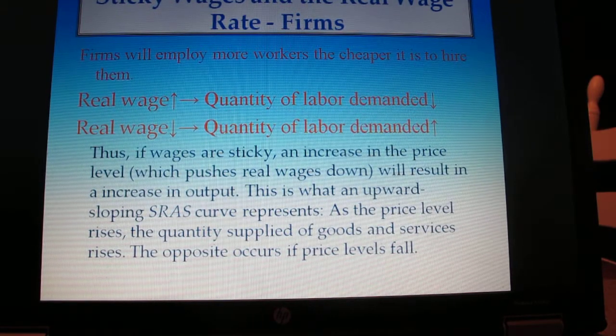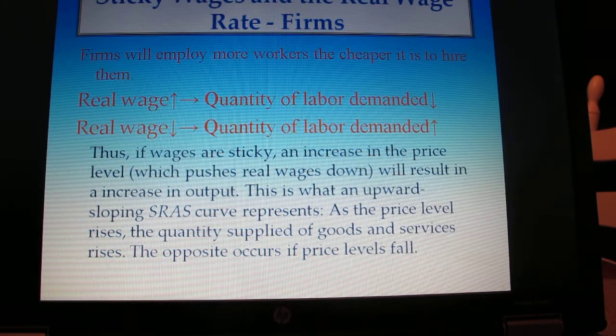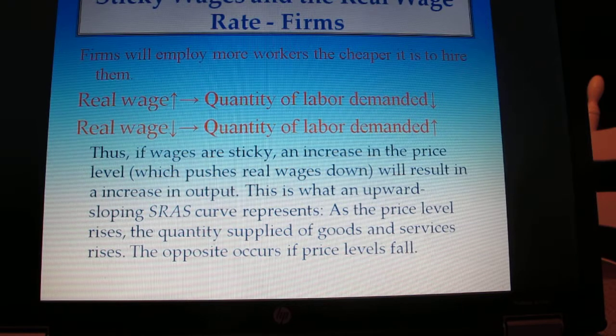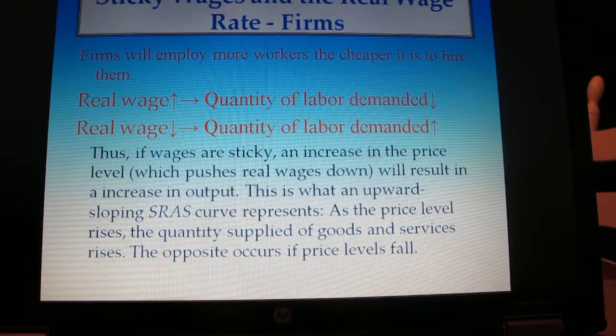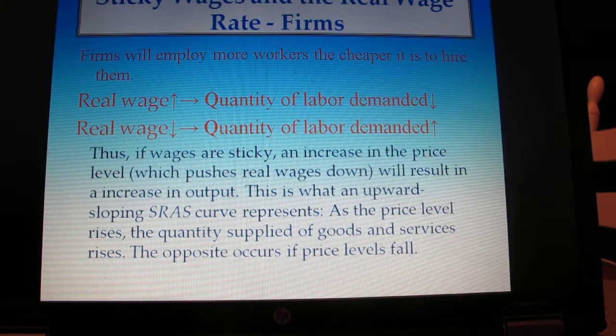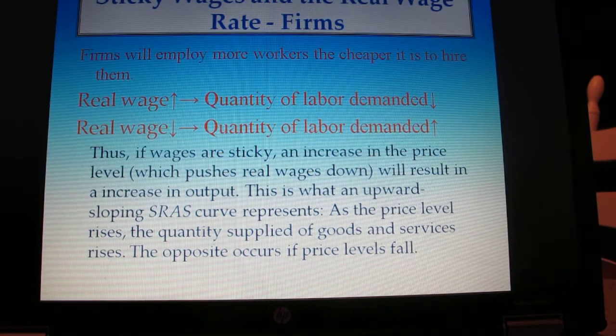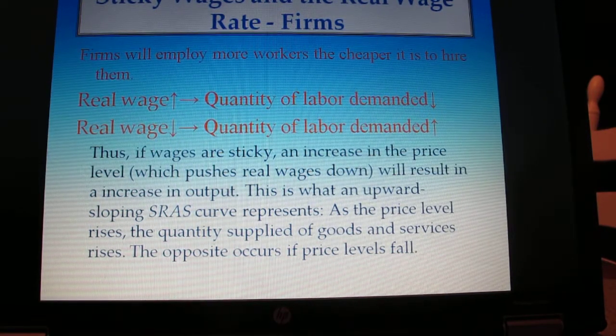Thus, if wages are sticky, I'll get to that in a second, an increase in the price level, which pushes real wages down, will result in an increase in output. And that's why you see an upward sloping short run aggregate supply curve. As the price level rises, the quantity supplied of goods and services rises. And the opposite occurs if the price level falls.